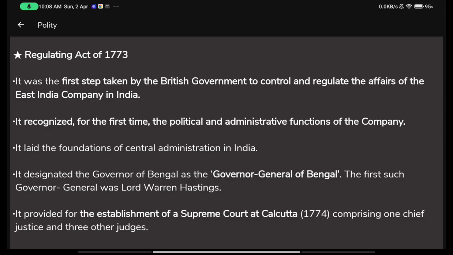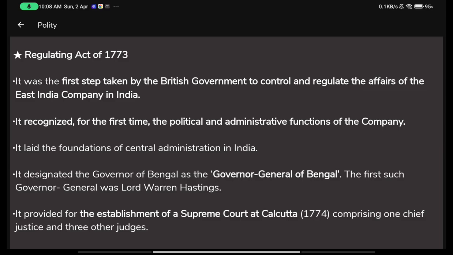You should form links with other things so you can easily remember the numbers, dates, and names. So this is how I remember it. First is obviously the first number, 1. Then comes 7. Then again comes 7, and then comes half of 1 less than 7, that is 3. So this was the Regulating Act of 1773. And what was the Regulating Act for?